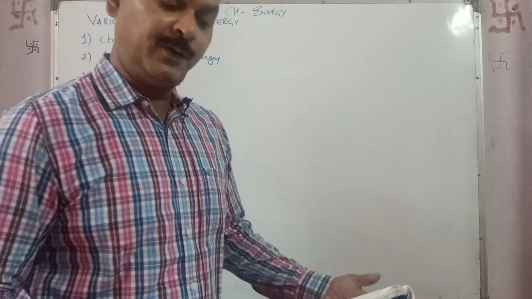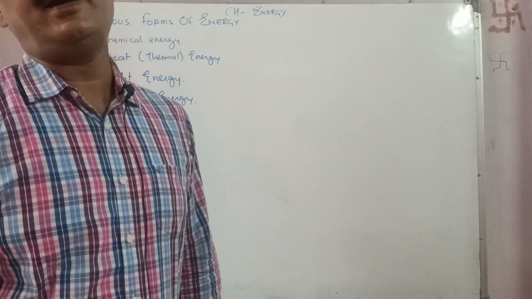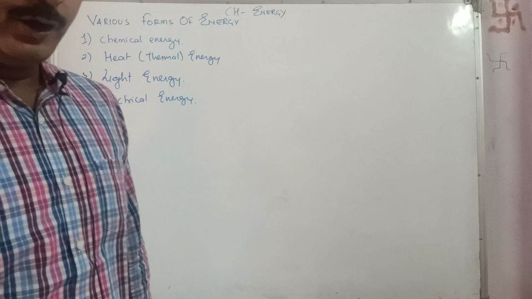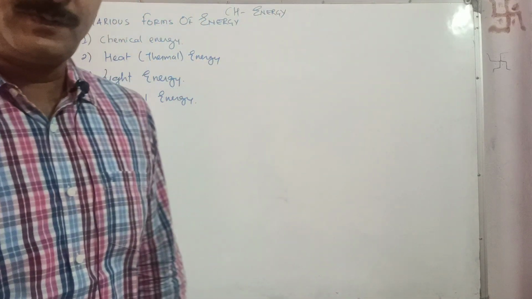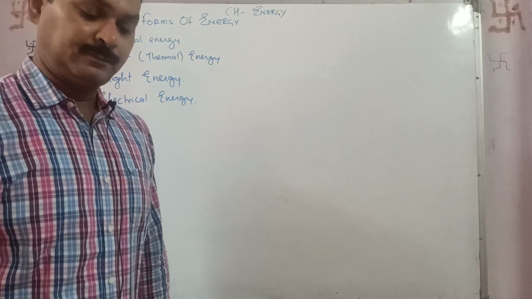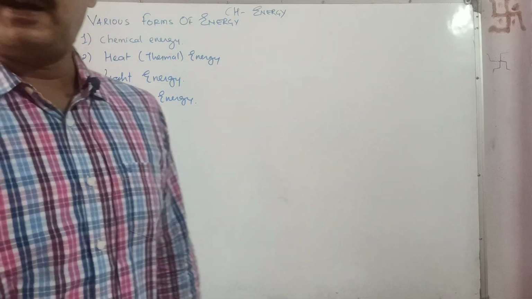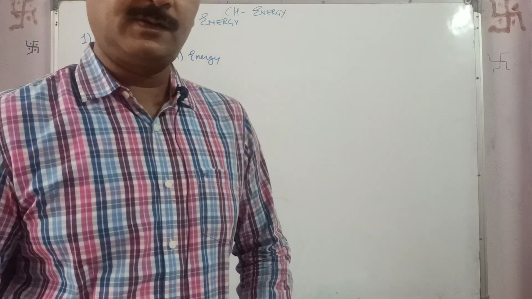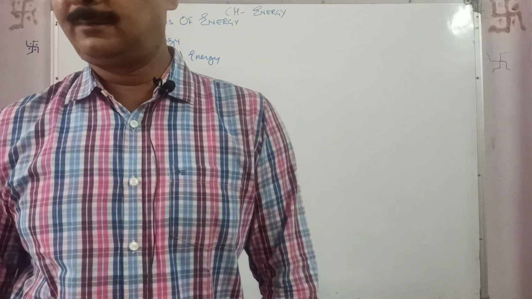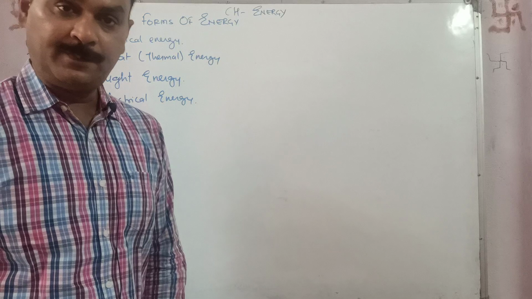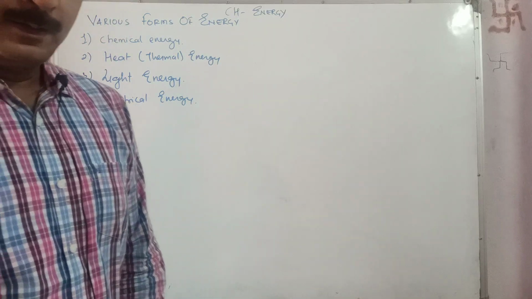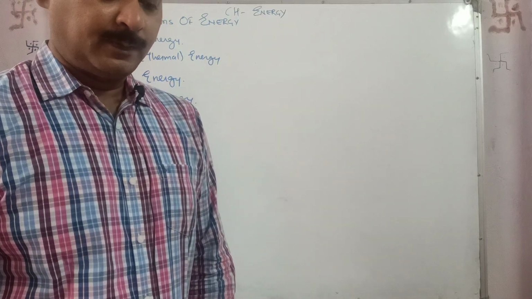Electrical energy is produced by electric cells, batteries and electric generators. Now huge amounts of electrical energy are produced by thermal power stations or nuclear power plants, and the electricity which we use in our houses is coming from the thermal power plants only. Okay.